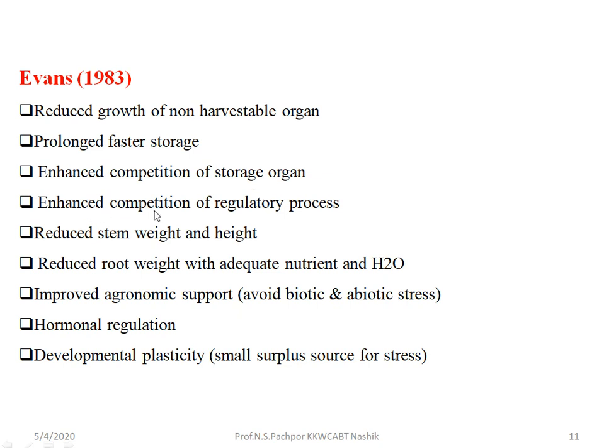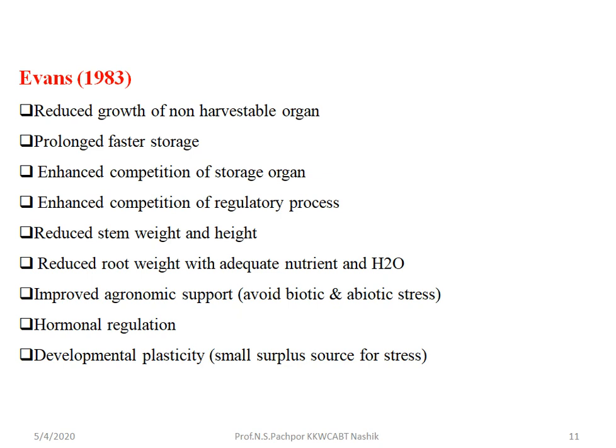Then enhanced competition of regulatory process: if this regulatory process is enhanced, there would be a proper relationship between source and sink. Then reduced stem weight and height. Why reduced stem weight and height?